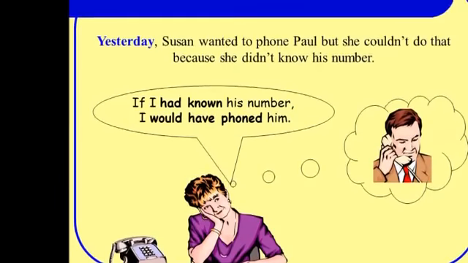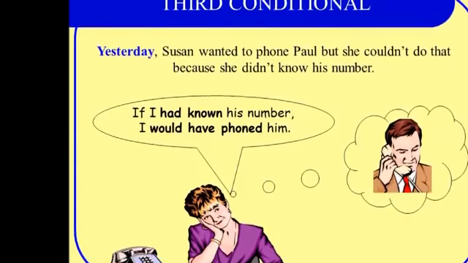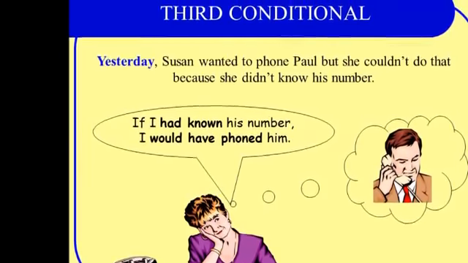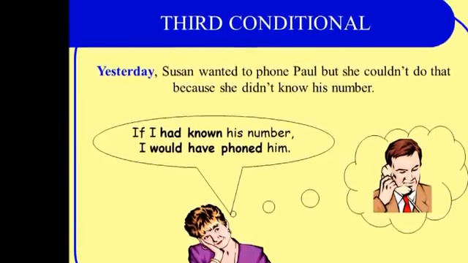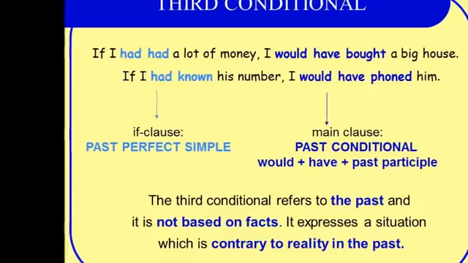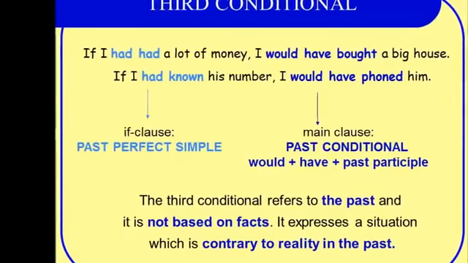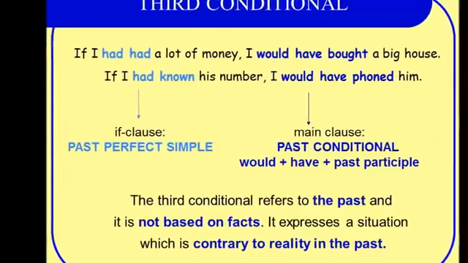Yesterday, Susan wanted to phone Paul, but she couldn't do that because she didn't know his number. So she said, if I had known his number, I would have phoned him. Third conditional. If I had had a lot of money, I would have bought a big house. If I had known his number, I would have phoned him.